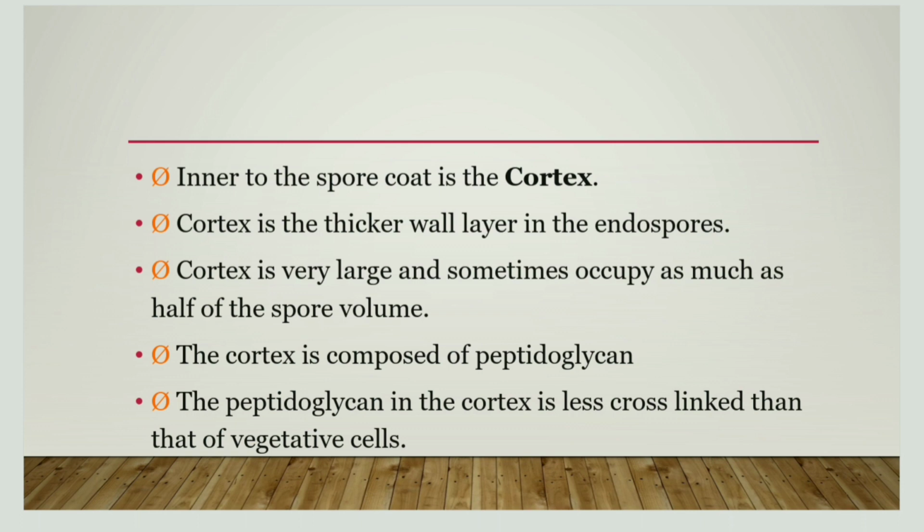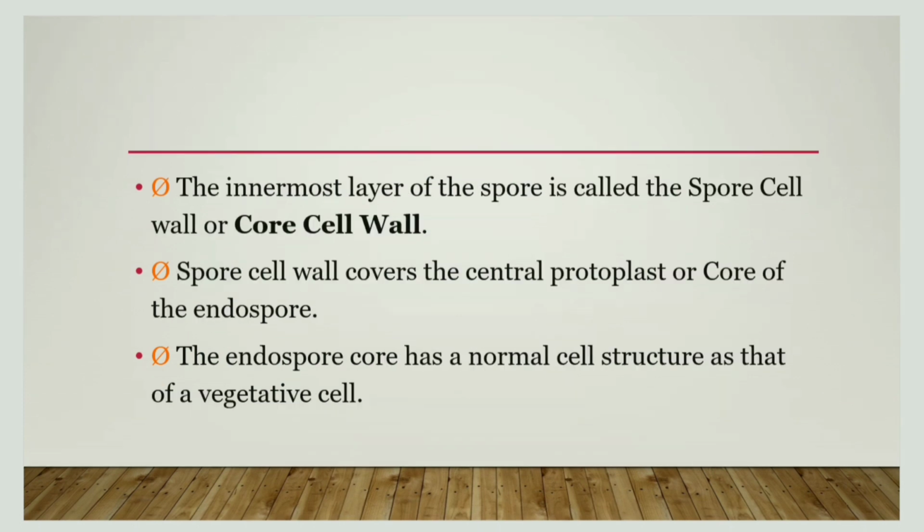The cortex occupies half the volume of the spore in some cases. The innermost layer of a spore is the spore cell wall or core cell wall, which covers the central protoplast.